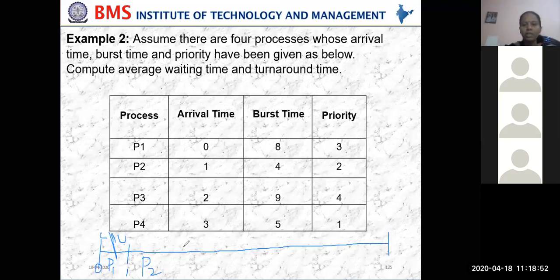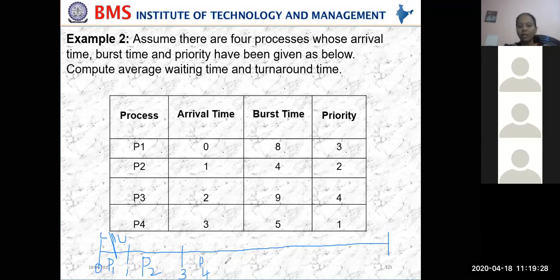Then P4 is arriving, at 3 milliseconds. Compare the priorities of P2 and P4. Which one is having high priority? P4 is having high priority. Then remove P2 and give the CPU to P4.